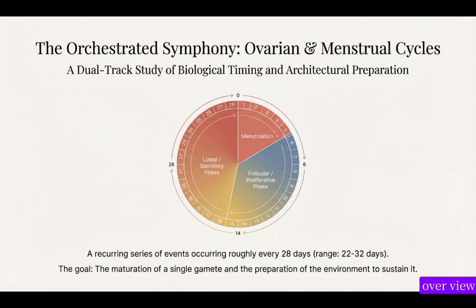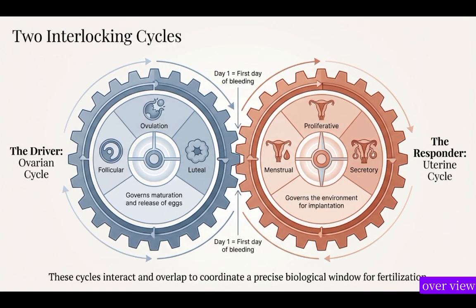From day 1 to day 5, we have menstruation. From day 6 to day 14, we have the follicular or proliferative phase. And from day 14 to day 28, or from day 15 to 28, we have the luteal or secretory phase. So these are the two interlocking cycles: the menstrual cycle and the ovarian cycle. Let's discuss the ovarian cycle.